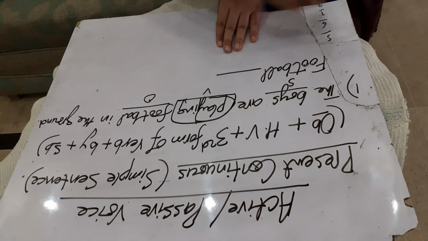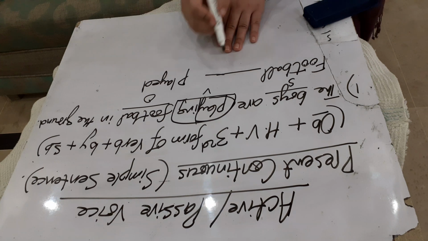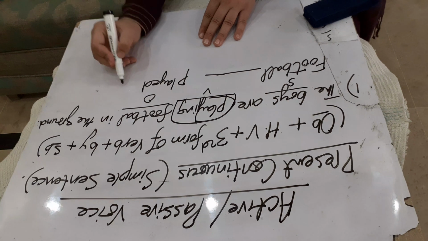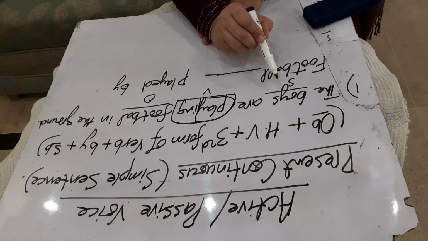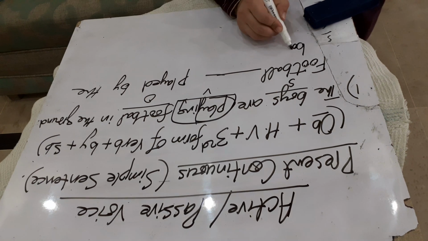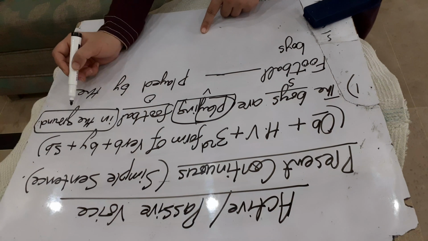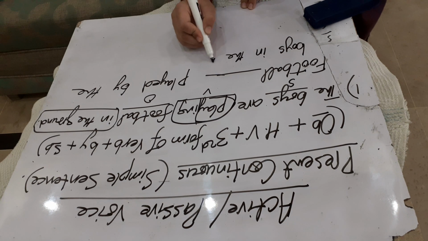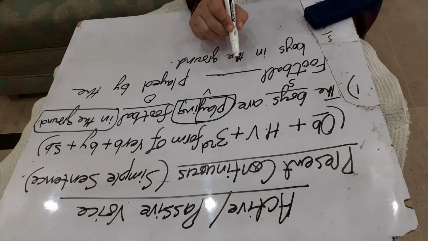Okay, played. Football dash played. Now the word by will come. Now the subject will come. What is the subject? The boys. Football dash played by the boys in the ground. This is coming at the end, so it will not change its place. It will come at the end. In the ground.